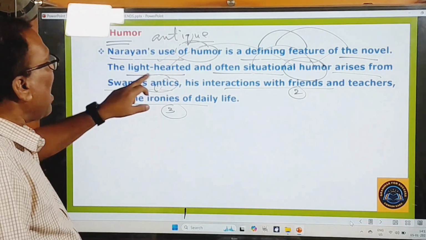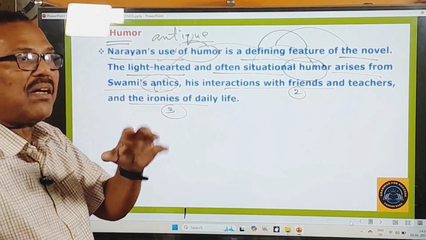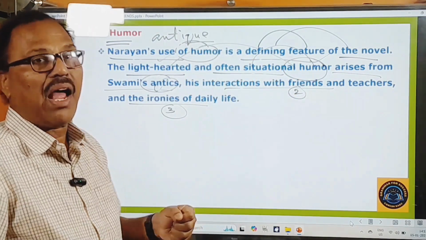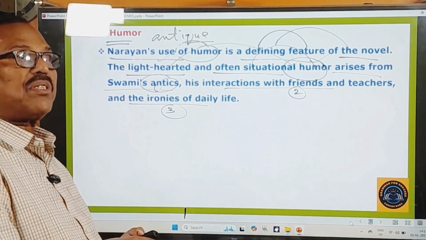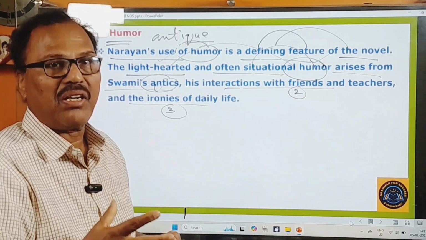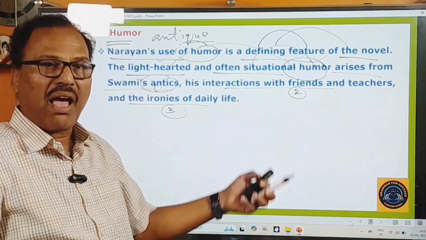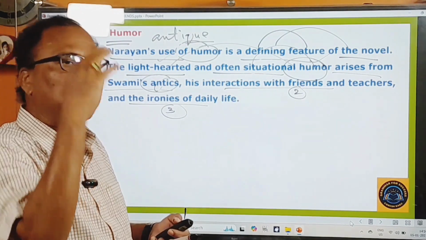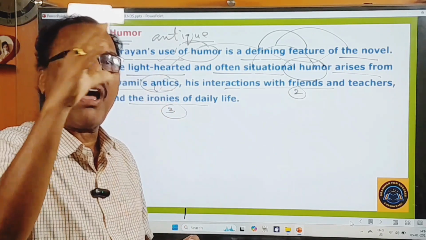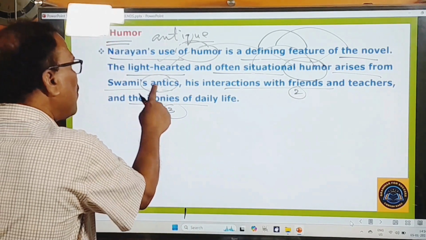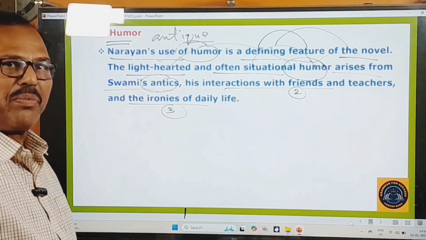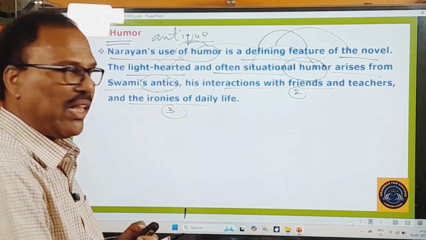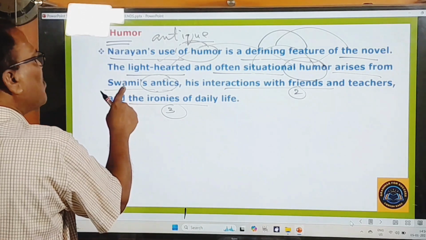So here Swami's antics. Antics means what is that? The attention drawing acts, the attention drawing actions are called antics. Sometimes the boys in front of the girls will be performing so many actions or so many acts in order to attract their attention. That kind of acts are called antics. So here Swami also performs so many antics in order to attract the attention of all his friends.